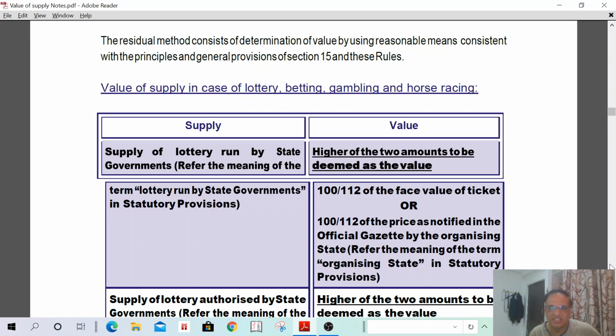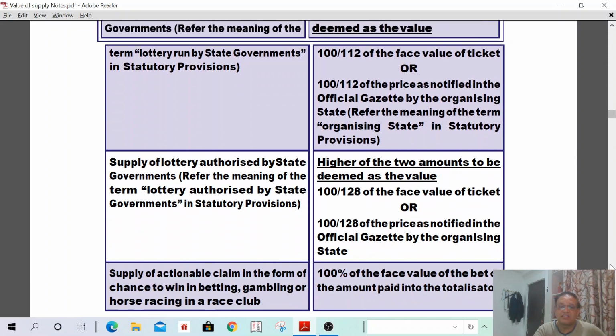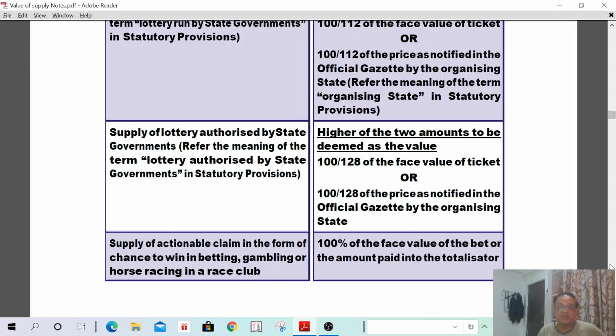Understand? Then in case of betting, gambling, horse racing, for all these things, what is the value of supply? It means 100%, the value of supply shall be the face value of the bet or the amount paid to the totalizer. In case of betting, 100% of such value. If I am betting for 1 lakh rupees, the value of supply shall be 1 lakh rupees.